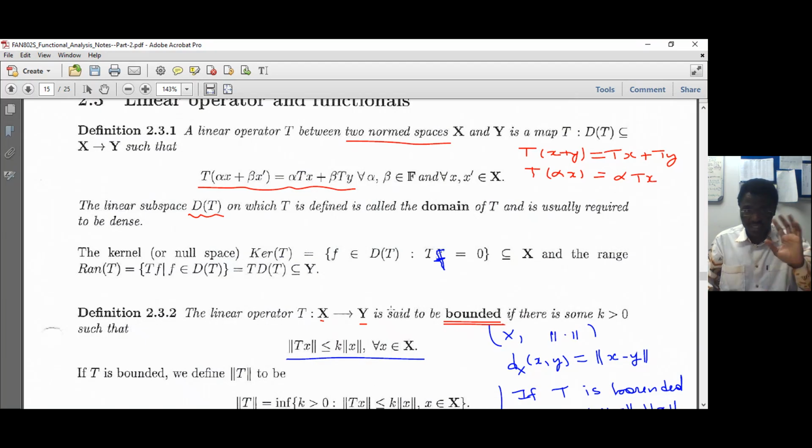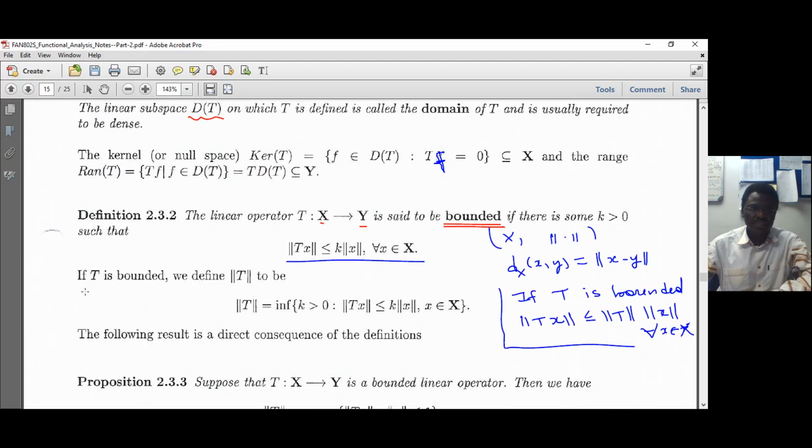Bounded or continuous, right? It's the same thing. Because this also means that it's continuous at zero, right? If you write the definition of continuity at zero between two norm spaces, you see that it will reduce to this one. And we note that if a linear mapping is continuous at zero, it is continuous at any point of the space. So that's why it is enough to prove this, to call it bounded or continuous.